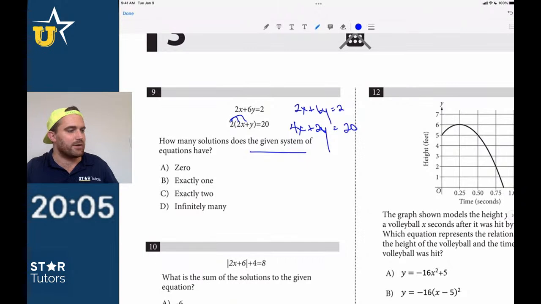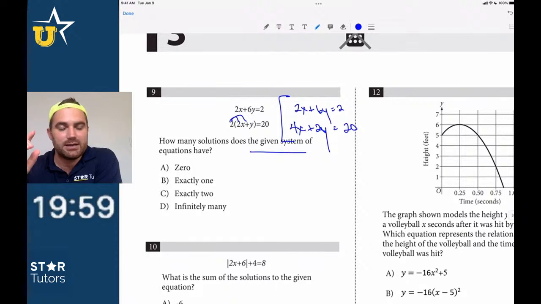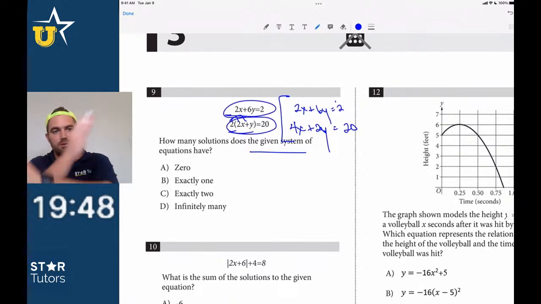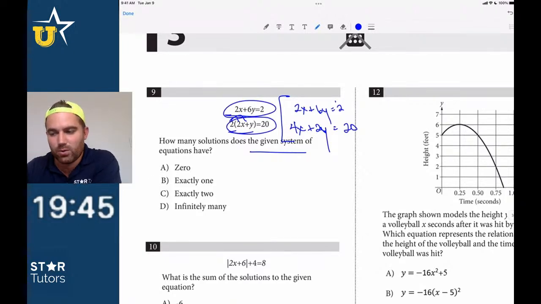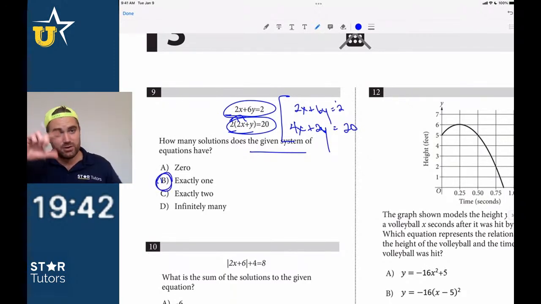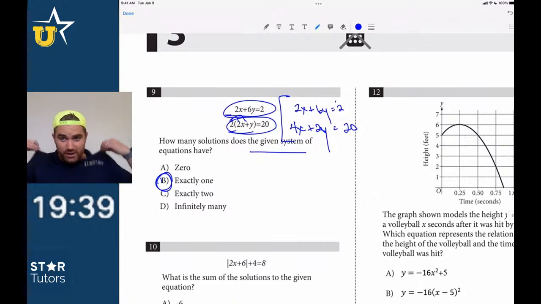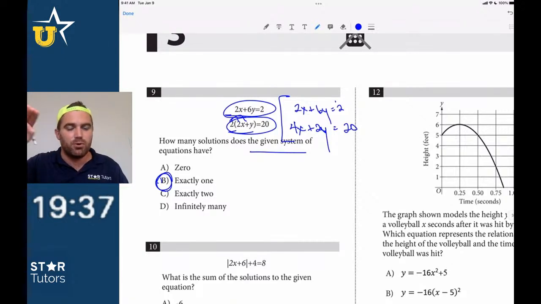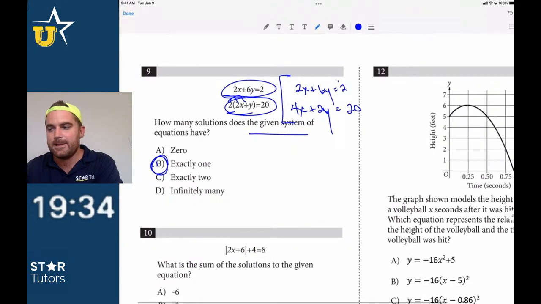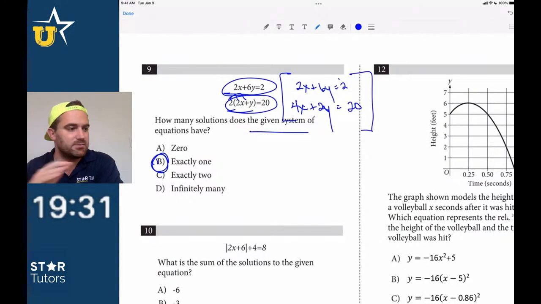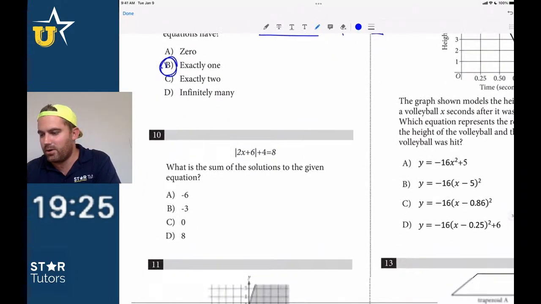Okay, so guys, whenever you see this situation for number 9, if you get a situation where it's not parallel lines, right? Parallel lines have the same, they would have everything the same except for the constant, or the exact same line, which would be called infinitely many solutions. If you just have two lines like we do here, and you can think about them on a graph, they're just going to intersect at exactly one point, right? If you get a parabola, so you get x squared and just a regular x equation function, they're going to intersect at 2 points because the line's going to intersect the parabola at 2 points. But if you just have two lines that are drawn out like this, it's just going to have one intersection point. Thumbs up, guys, if that all makes sense for number 9. So exactly 1 point there.